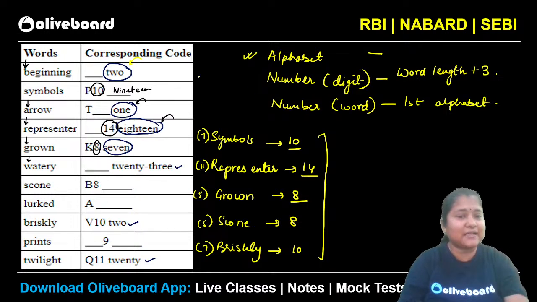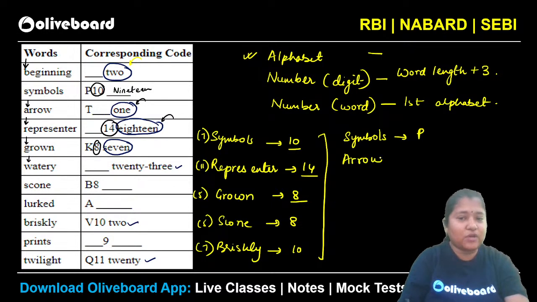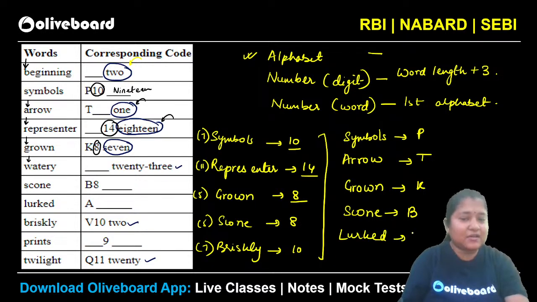Now, what about the alphabet here? Alphabet kaise determine kare? What is the alphabet? Like, let's say, symbols. Symbols has a P here. Arrow has a T here. Grown has a K. Similarly, scone, S-C-O-N-E, has a B. Similarly, lurked, L-U-R-K-E-D, has an A.